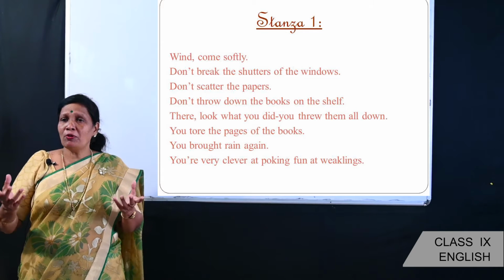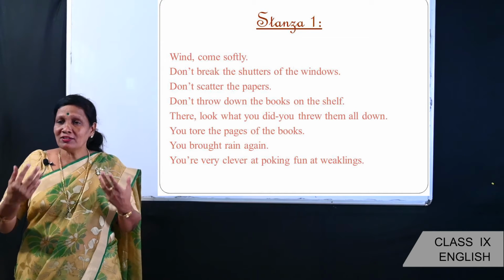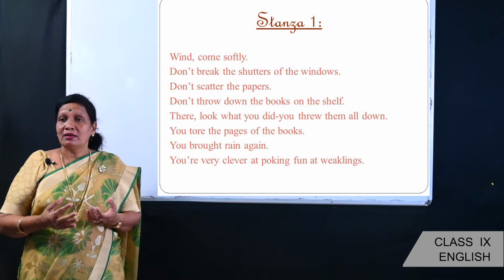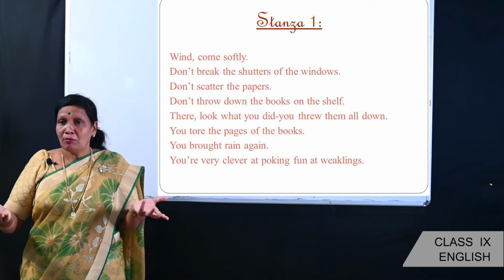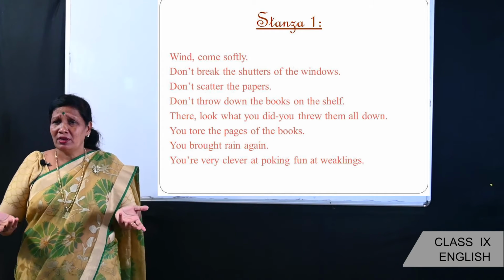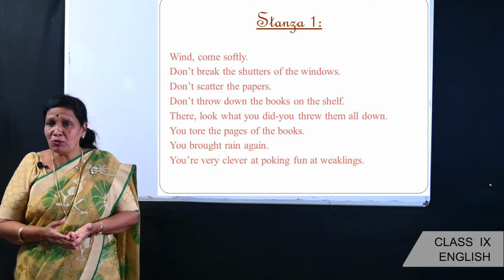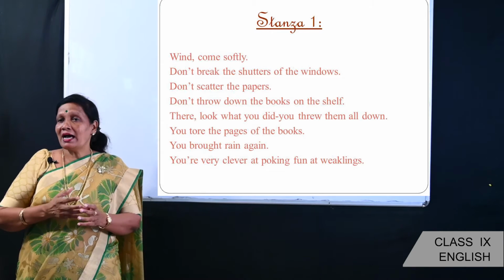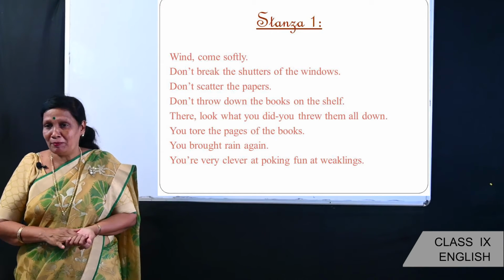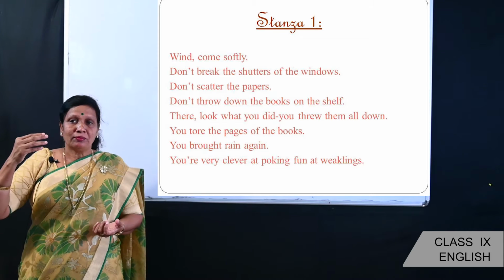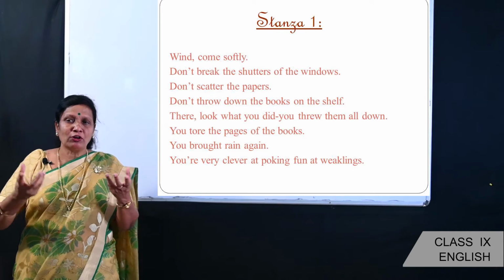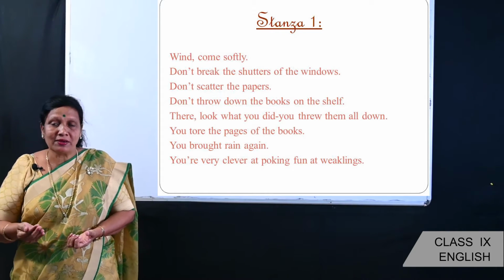And also the poet is telling the wind that he has brought everything down. He has torn the pages of the books, and he has brought rain again. And the wind is also trying to make fun of the people who are weak.